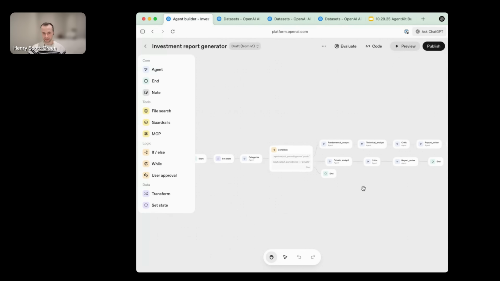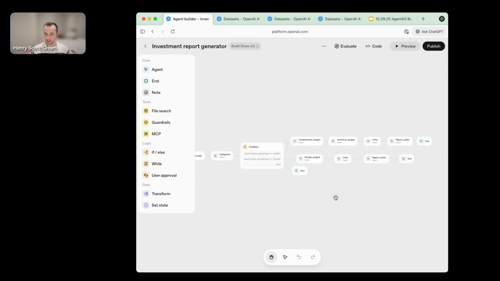But we're not building a single agent here. This is a multi-agent system, and we want to test every one of the nodes individually. But ultimately, what we care about is that end-to-end performance. So how do we get confident in that? How do we test that?